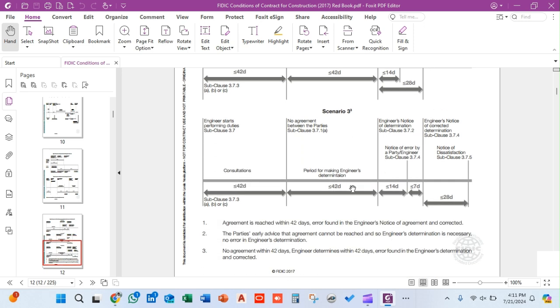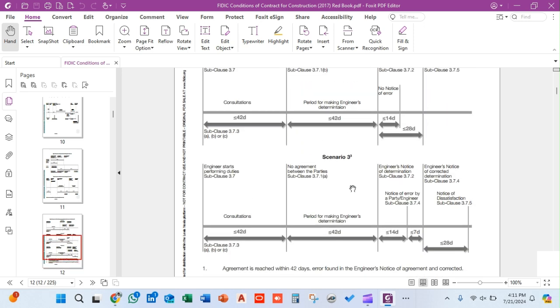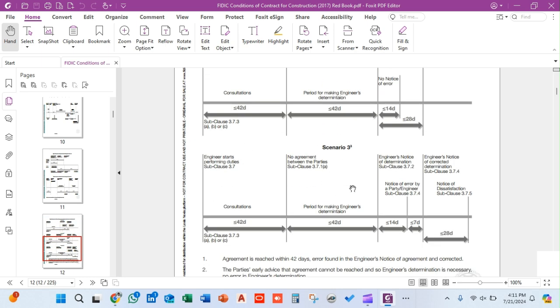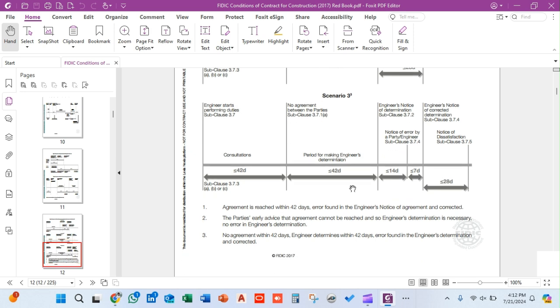So here are three different scenarios that relate to FIDIC clause 3.7, where there is some issue between the client and the contractor, and they don't reach any potential agreement. So what will be the procedure to be followed to reach an agreement? There are three different scenarios that could happen.